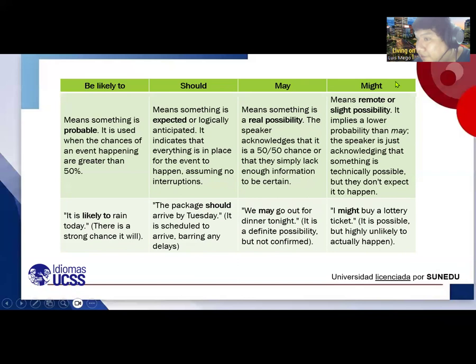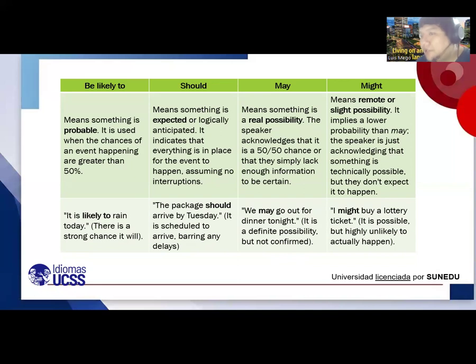May and might. I'm adding this new one. May means something is a real possibility. The speaker admits that it is a 50-50 chance or that they simply lack enough information to be certain. Yeah, that's a real possibility. We may go out for dinner tonight. That is a definite possibility, but not confirmed. It's a real possibility.